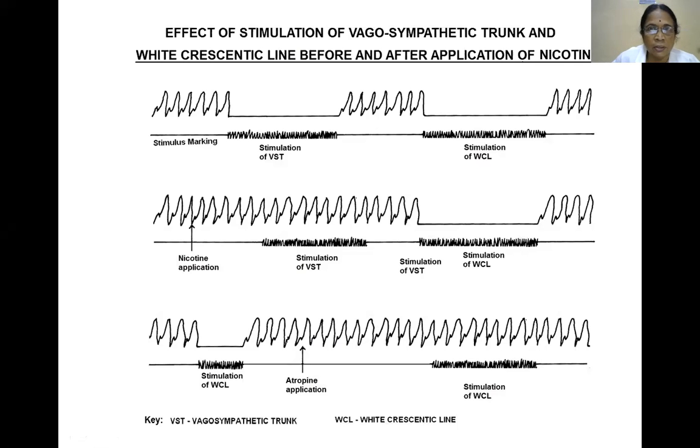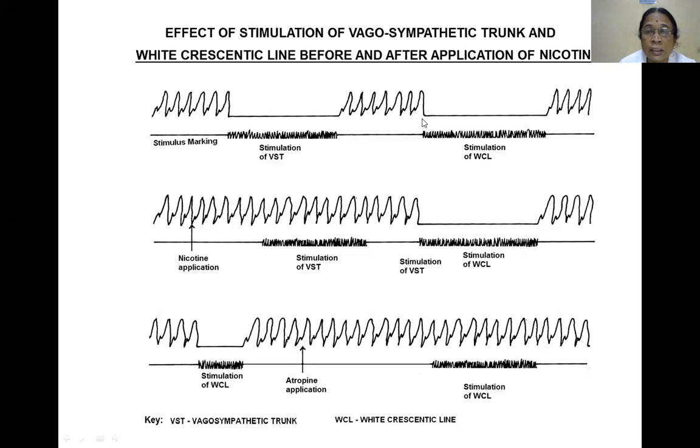And now we have the effect of stimulation of the white precentric line. Here is vagosympathetic stimulation, and here is the white precentric line stimulation. Both are having an inhibitory effect on the heart, but stimulation of the white precentric line requires more strength when compared to the vagosympathetic trunk.